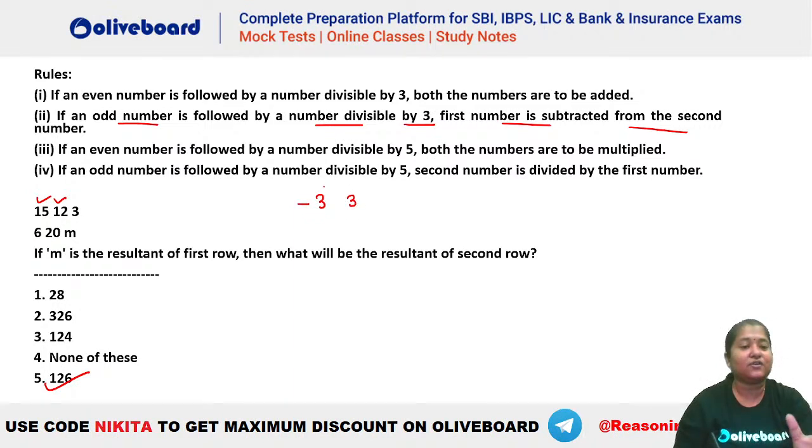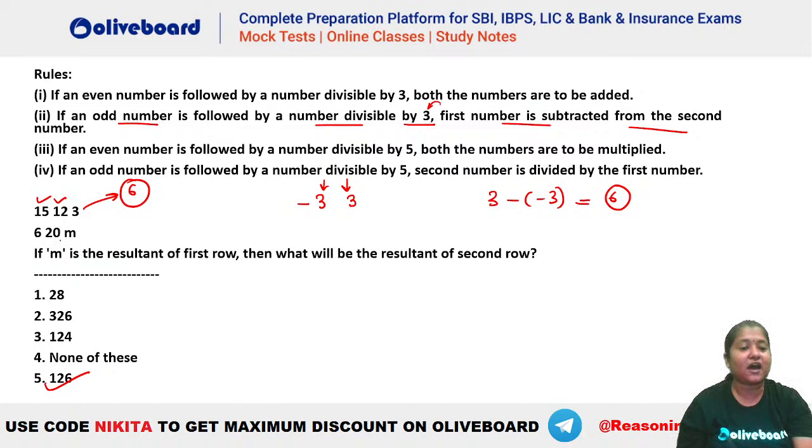Okay. So again you can see a odd number that is followed by something. So odd number is followed by a even number divisible by 3. So first number is subtracted from the second number. That means this number should be subtracted from 3. So 3 minus minus 3. What will be the value here? 3 plus 3, which gives you a 6. So the value here will be what? It will be 6 in here.